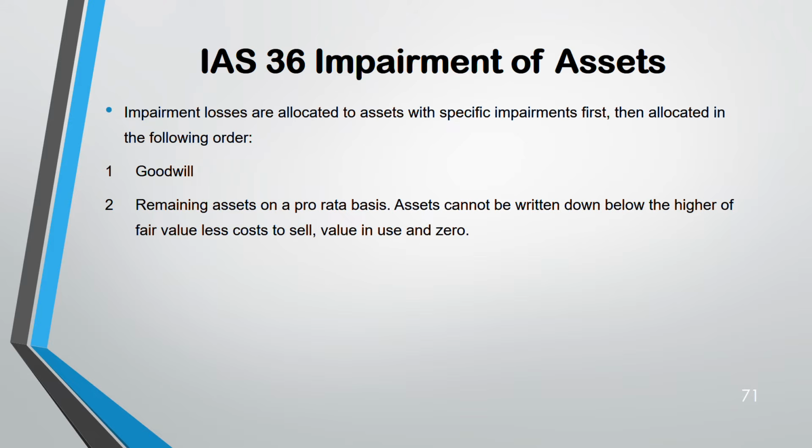So whichever is higher of these two, below that you cannot reduce. That is the meaning of it. Let's say fair value less cost to sell is less than zero. It's a negative figure. Value in use is a negative figure. Then the asset has to be written down to zero only.